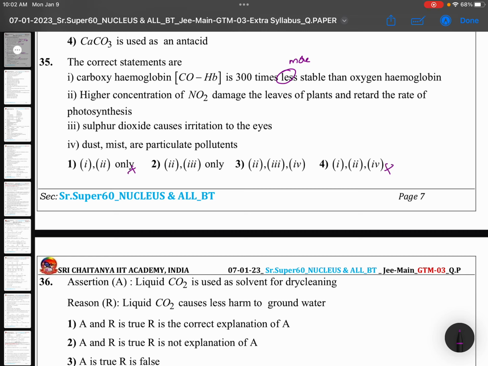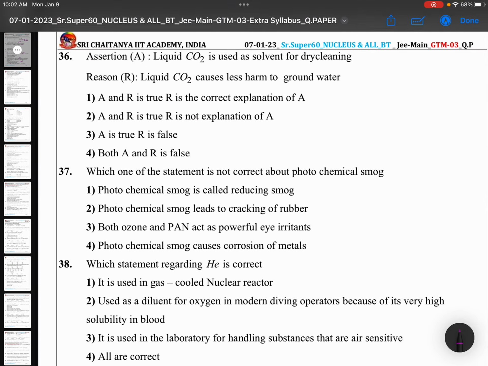You need to check the fourth option, because second and third are common in these two. Fourth option we'll see: dust, mist are particulate pollutants. Correct option. So the remaining two will definitely be right. All these are again NCERT statements. When I am answering, you see the logic how I am answering. That is most important.